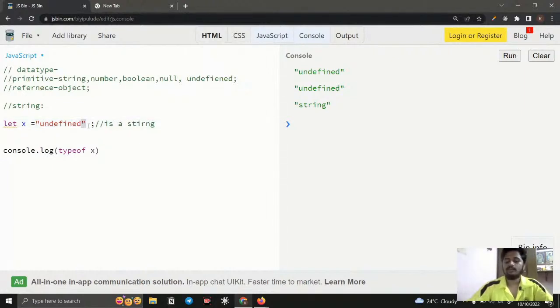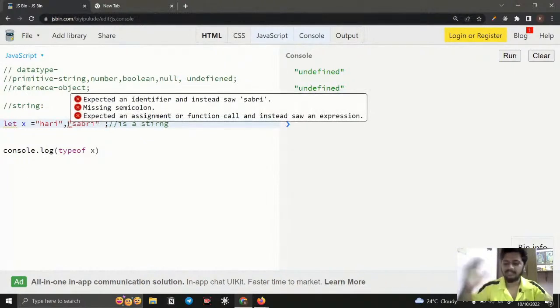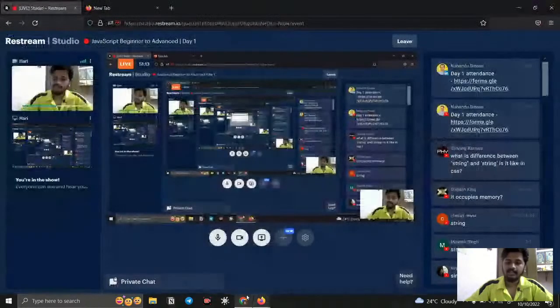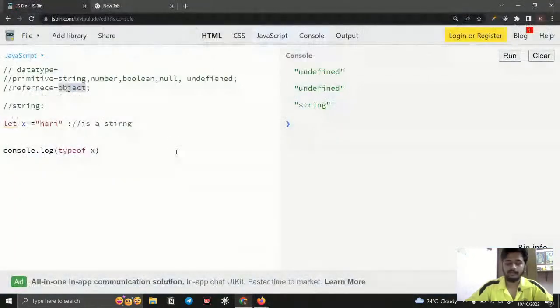So right now understand, just consider if I want to store a list of data, for example, like this, and I need to store another variable like this. You can see it throws me an error. So you cannot able to store a list of data. So for that, we can use reference data types. With reference data types we can store multiple data, we can store a list of data. Okay, we can store more than one data value.